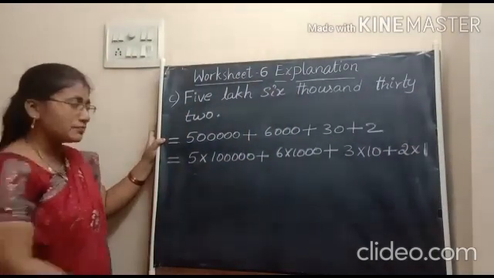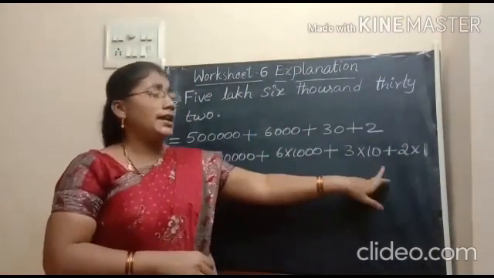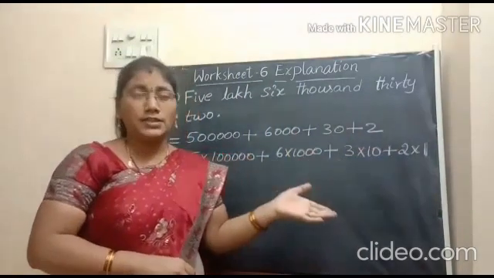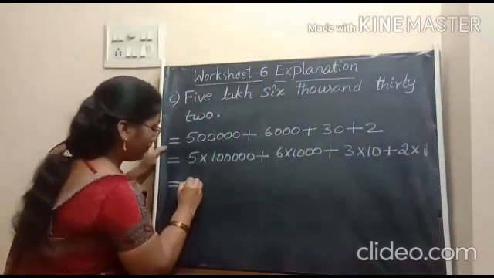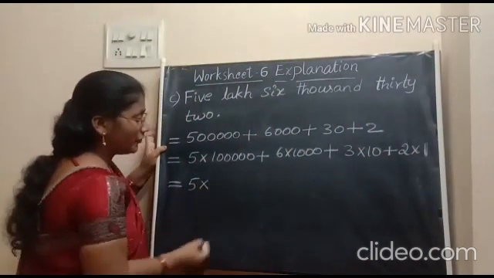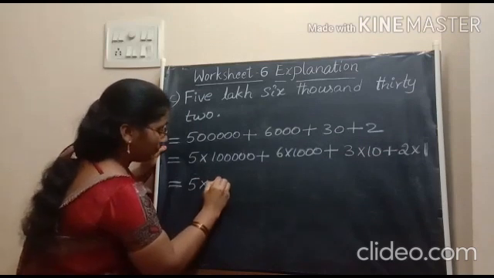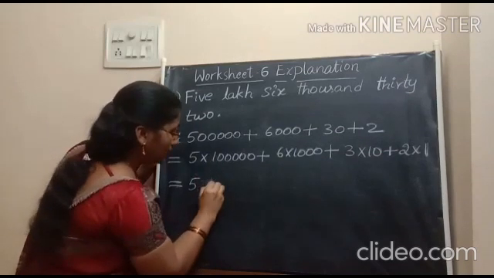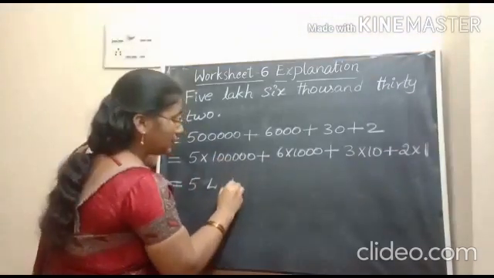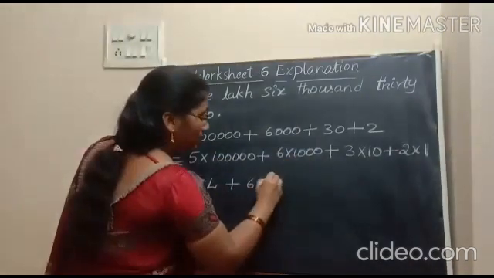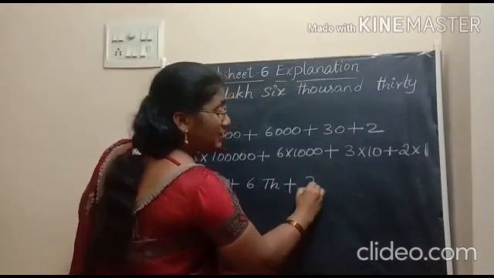Isn't it? Then I am taking 1 lakh, 1,000, 10, 1 as places and I am writing in words, by taking their short forms. I am taking just L to represent lakh. Plus 6,000. I am taking TH to represent 1,000. 3 tens.